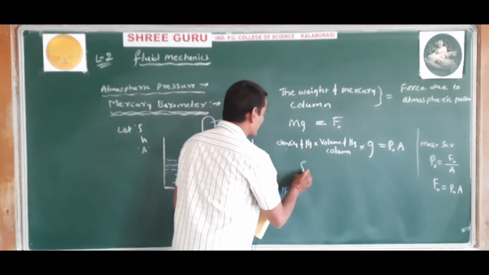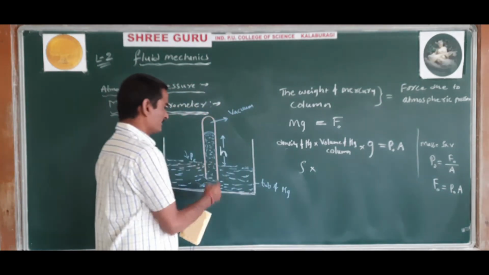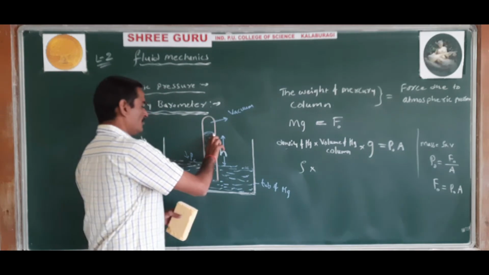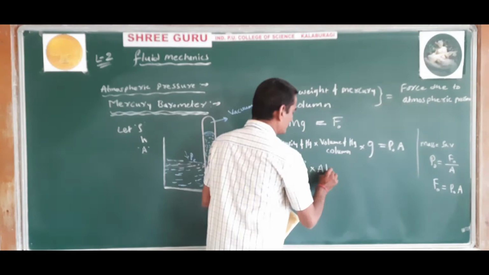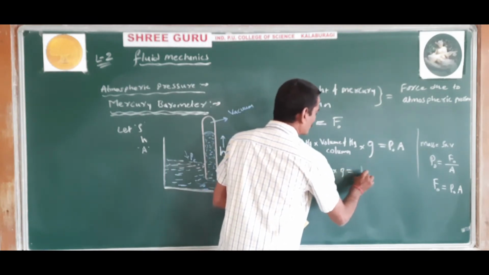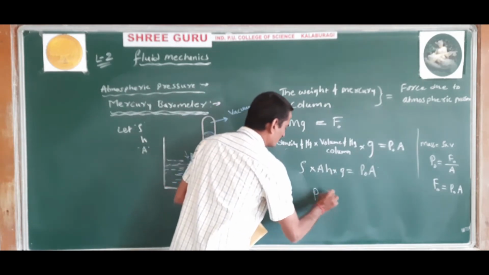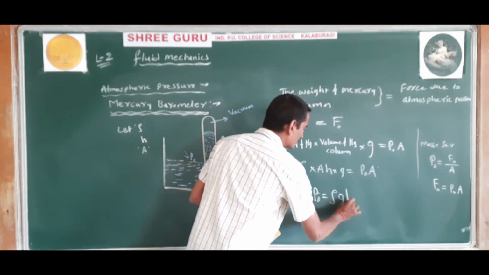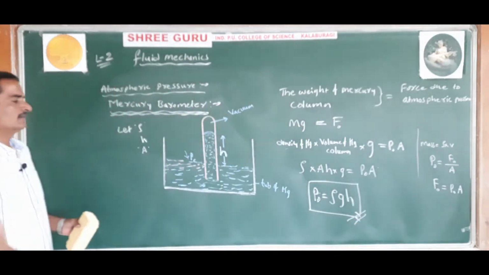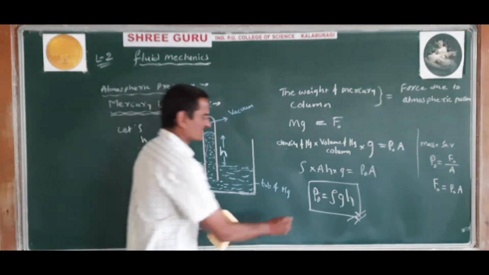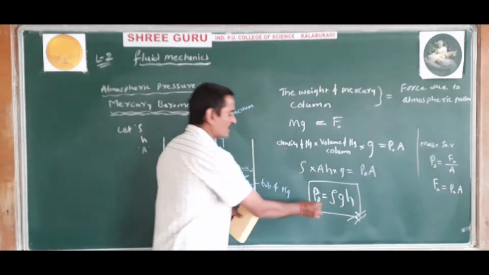Then density of the mercury, rho, into the volume of the mercury column. How to write volume? Volume is area of cross section into height. So rho A H g is equal to P naught into A. Now A will cancel, and we get P naught is equal to rho g H. So by using this formula you can calculate the atmospheric pressure. P naught is nothing but atmospheric pressure.